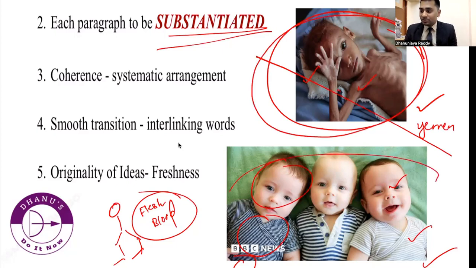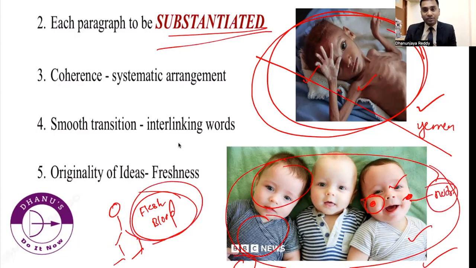Now look at this. This is from European countries, particularly the Scandinavian countries. I have taken this. Look at them. They are very chubby. The reason is they have nutrition. What is nutrition? They have flesh and blood. So that is what your answer should be. Your essay should not appear like this. Your essay should appear like this.